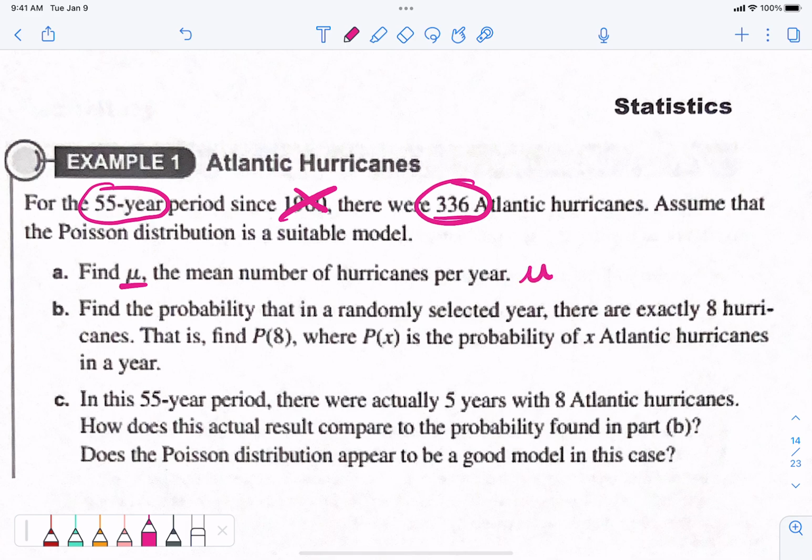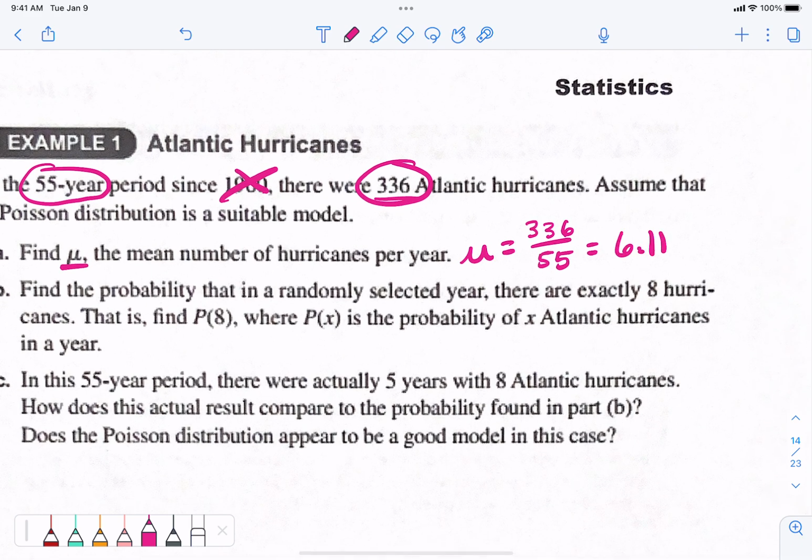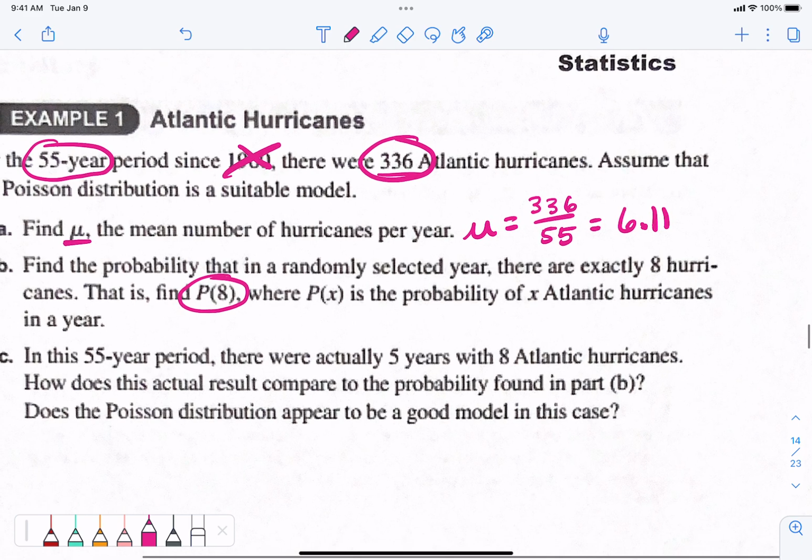Divide. For mu, I have to do a little bit of work there. They don't give it to me directly, but I take 336 and divide by 55. That's 6.11 hurricanes per year on average. They want us to find the probability that there were actually 8 hurricanes in that year and not just 6. If on average there's 6, could there be 8 in 1 year? Yes. Could there be 50? There could be, but it's very, very unlikely. So the probability of 8 probably could happen.